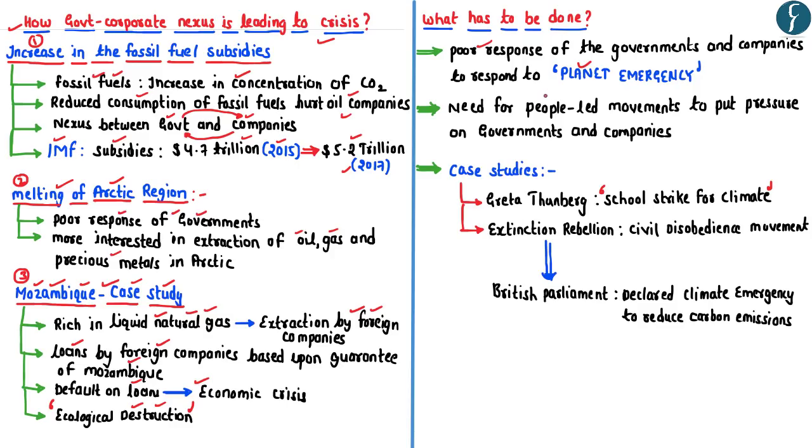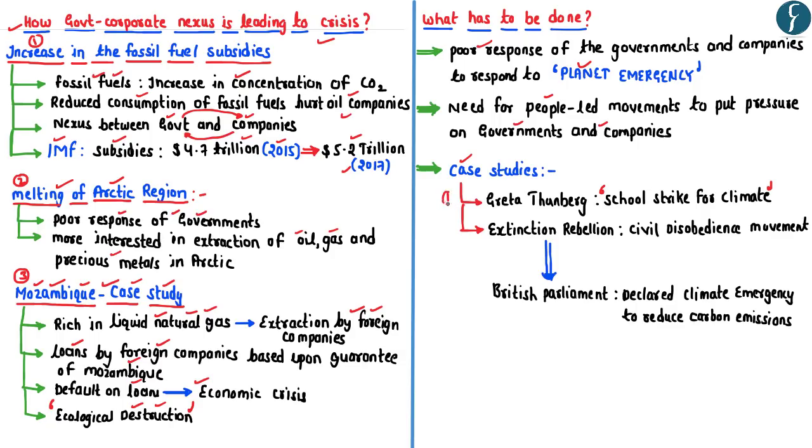In this regard, this article highlights that there is a need for people-led movements in order to put pressure on the governments and the companies so as to take suitable actions to combat global warming. Now, in order to highlight how the people-led movements can actually put pressure on the governments, it has given certain case studies.